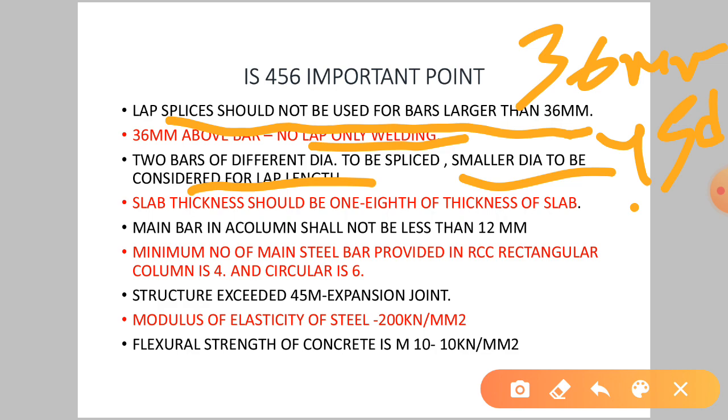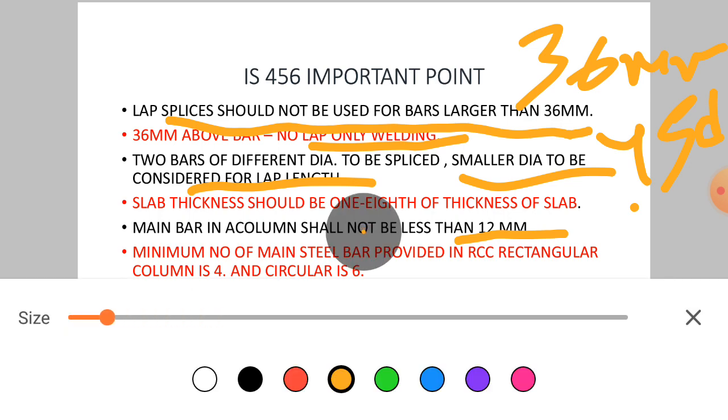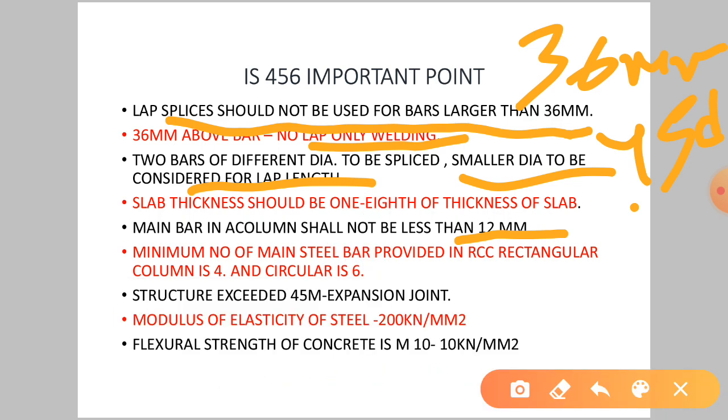Slab thickness should be 1/8 of the slab width. Main bar in column shall not be less than 12 mm. Minimum number of main steel bars provided in RCC rectangular column is 4 and circular is 6. If a structure exceeds 45 meter, an expansion joint is needed.